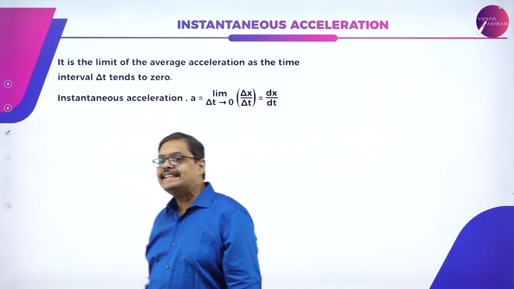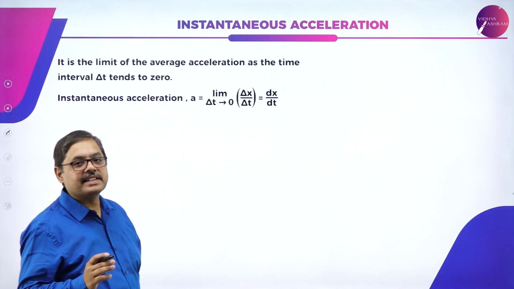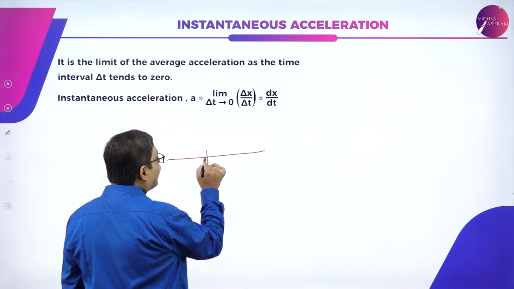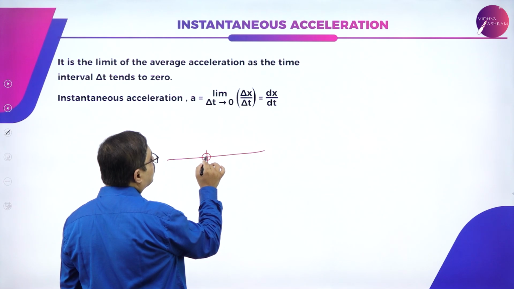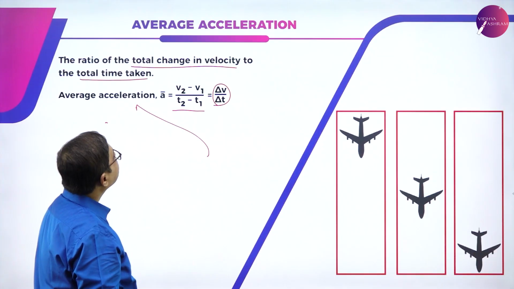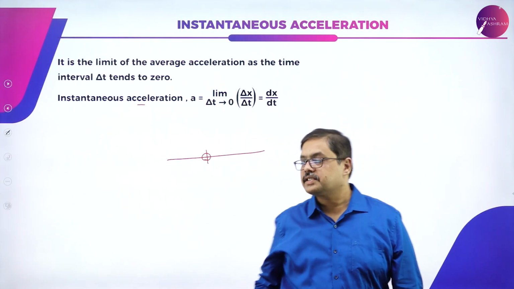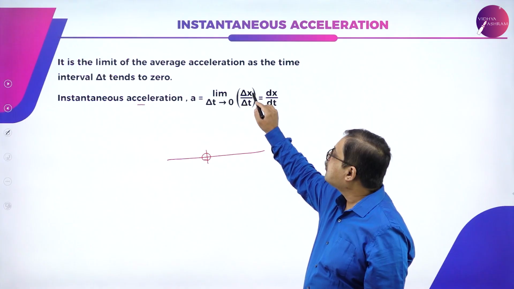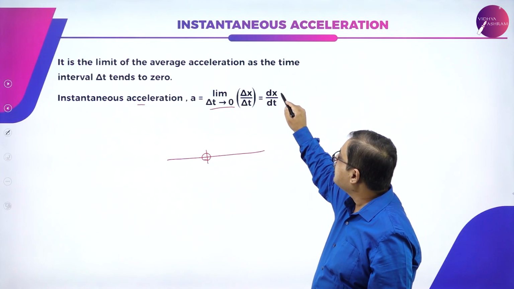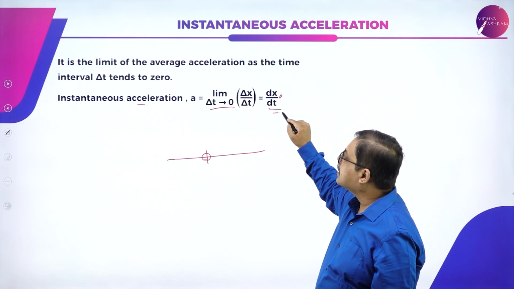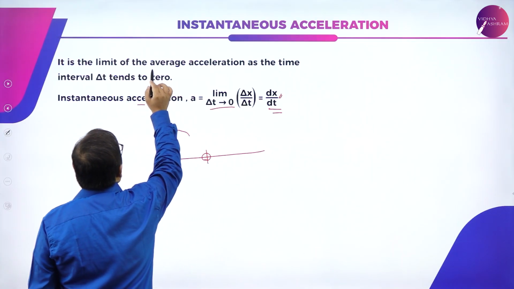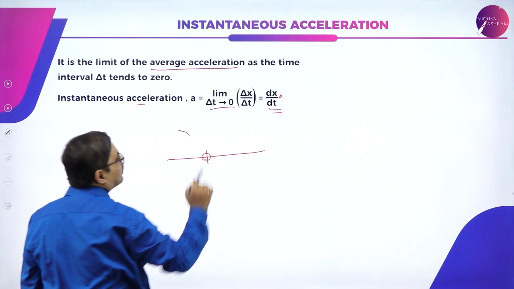Now, coming to what is instantaneous acceleration. Acceleration at that very instant of time. This is acceleration at this point of time. Whatever was the acceleration, that is termed as instantaneous acceleration. Instantaneous acceleration is represented by limit of delta x by delta t as delta t tends to 0. It is also given by differential of x by time taken. Instantaneous acceleration is the acceleration at some instant of time.